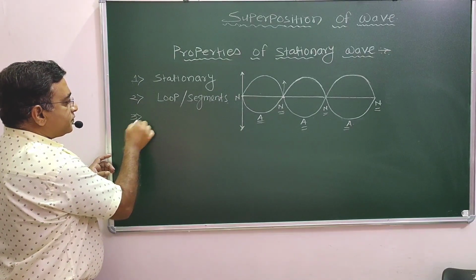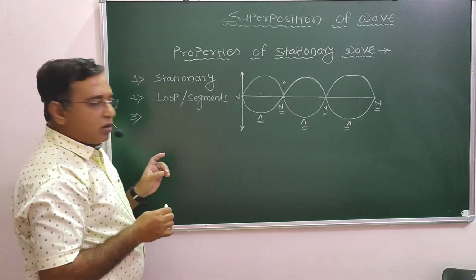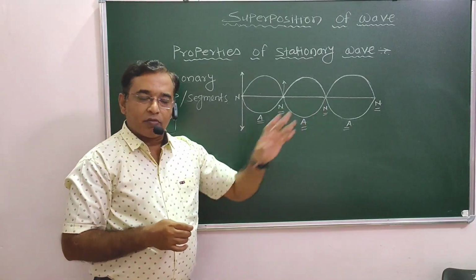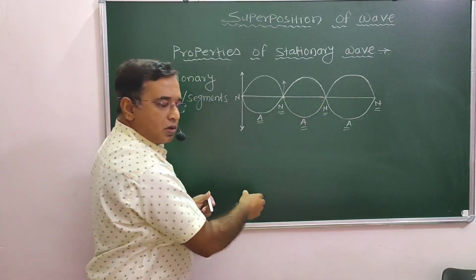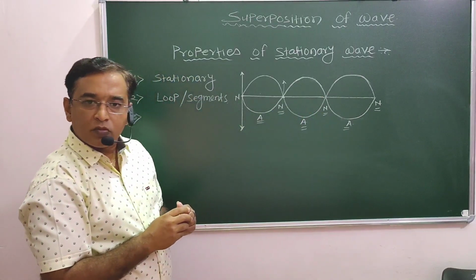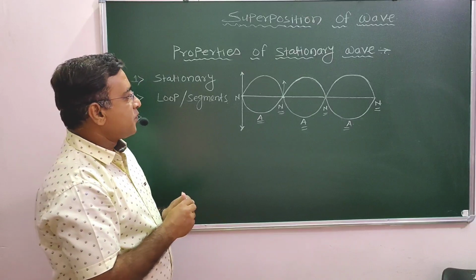Third one, these are the stationary waves, which divide the medium into different segments known as loops, that is nodes and antinodes.